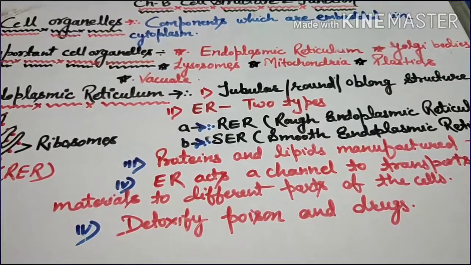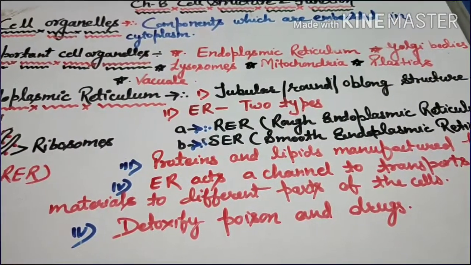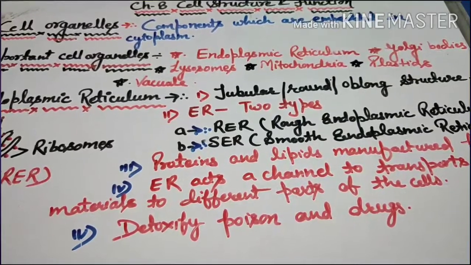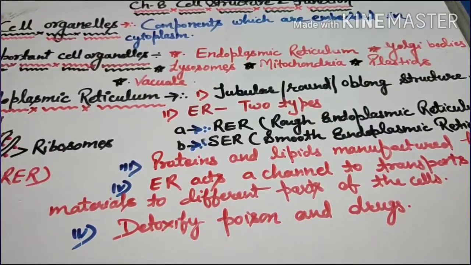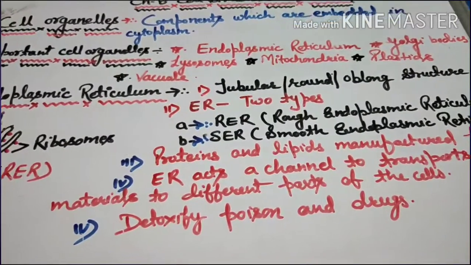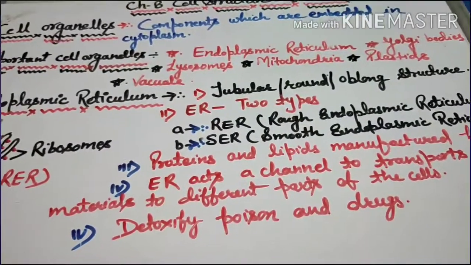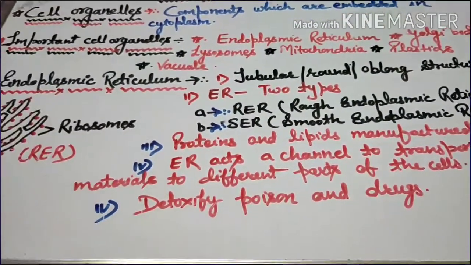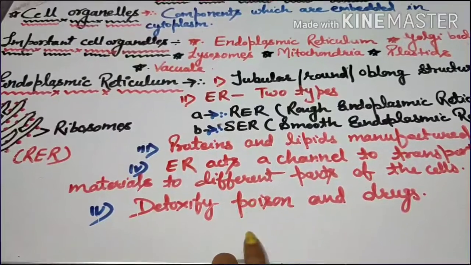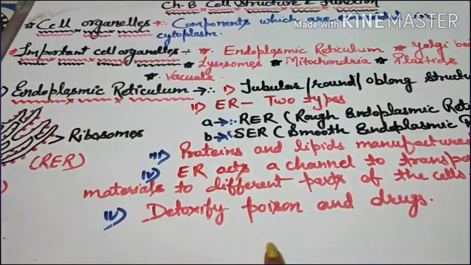So that's how it helps in transportation of material to the different parts of the cells, and it also helps to detoxify poison and drugs. And this is also a very important function of the endoplasmic reticulum.